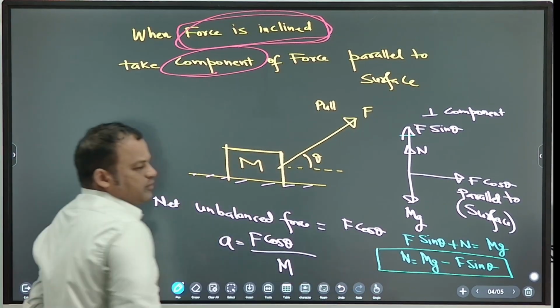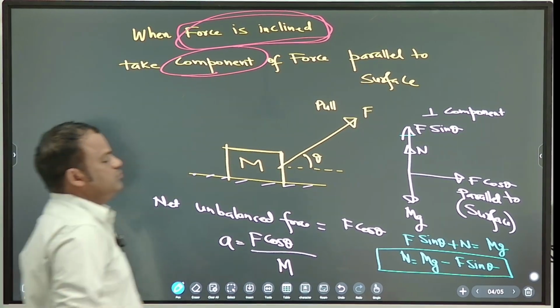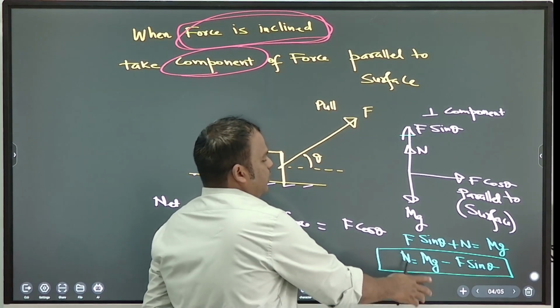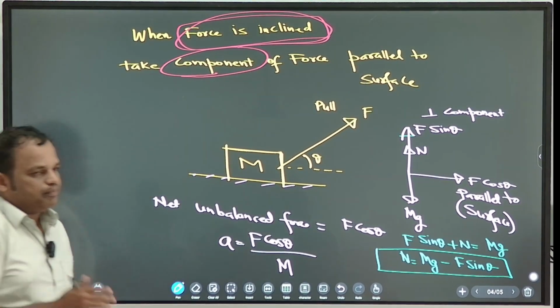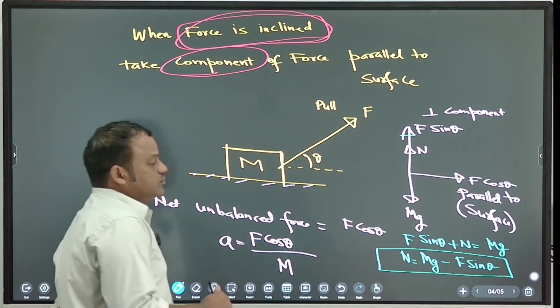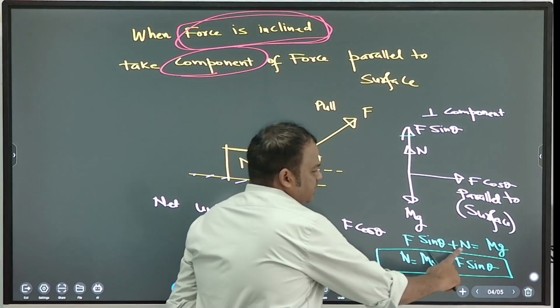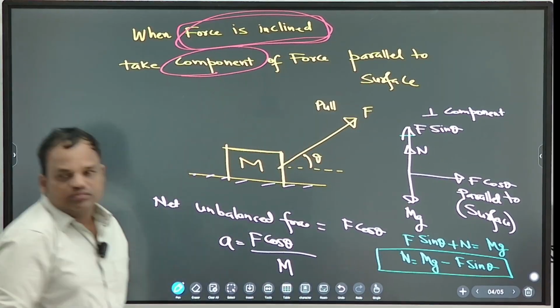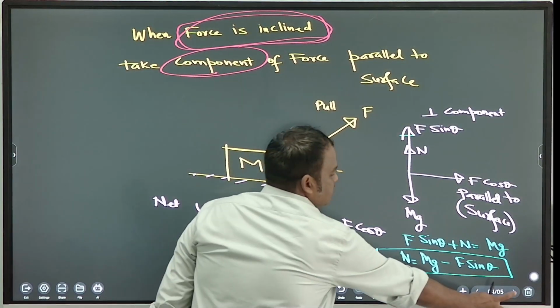Okay, clear? Note down, note down. Previous one. F sin theta is up. So normal is mg minus F sin theta. F sin theta plus N is equal to mg. Okay. Now next case.